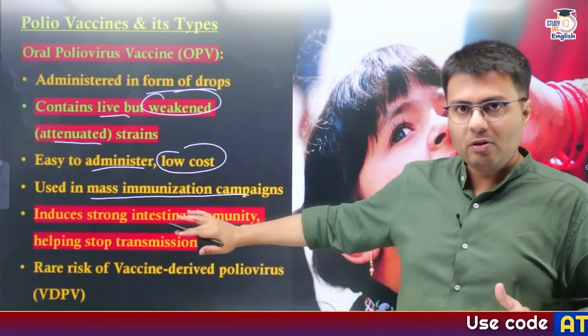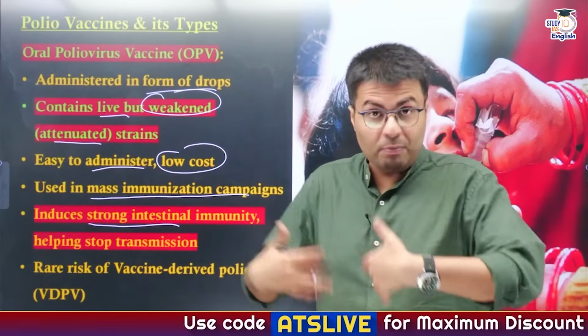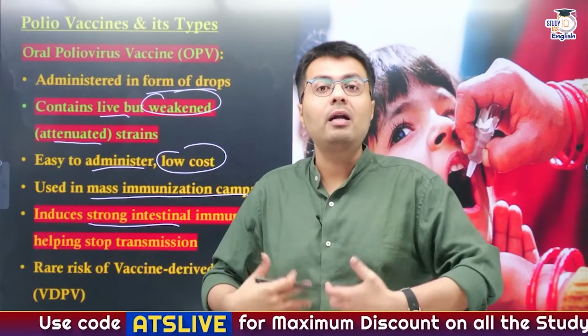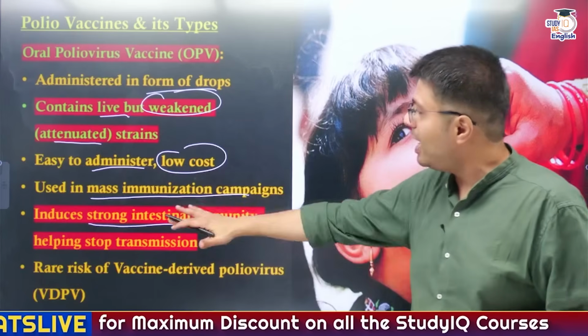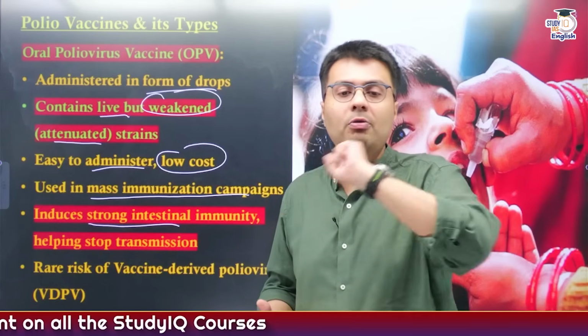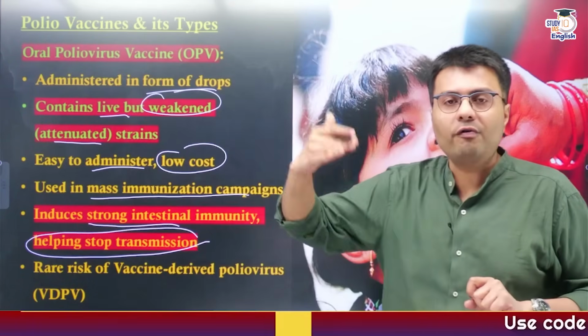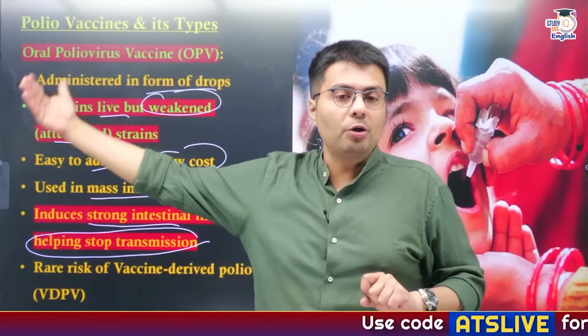Now, the best part about this vaccine is that it induces a very strong intestinal immunity, because you understand these viruses multiply in our intestines, right? That is why these vaccines are very strong in giving your intestines the immunity to counter these viruses, and therefore it is able to stop the transmission of polio virus from one individual to another.